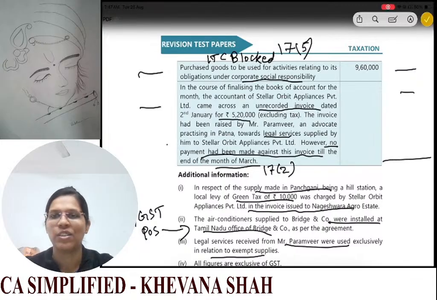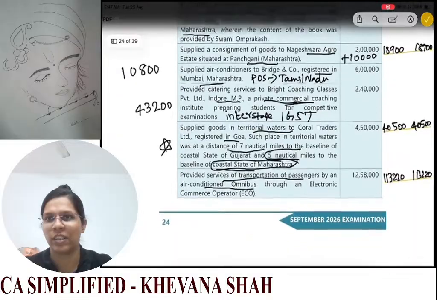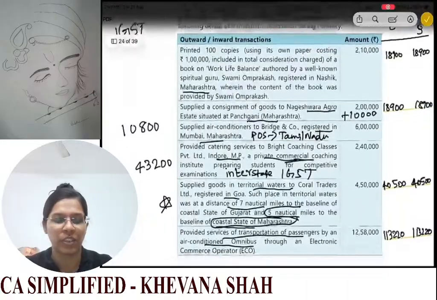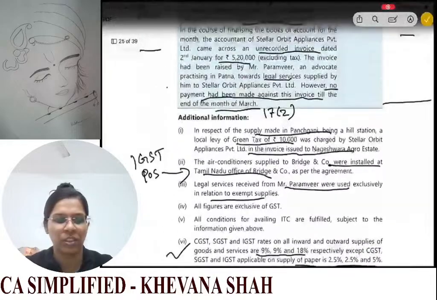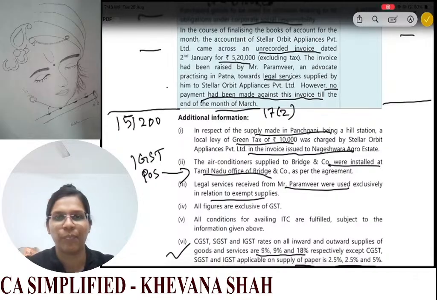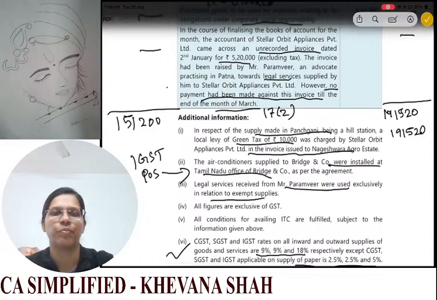Okay, so here we have these: 18,900, 18,900, 4,500 and 113,220, and for IGST you have 108,000 and 43,200. Now please make the totals. Okay, so total of these you will get 151,200, and for these you are getting 191,520 each. Okay, so that is your final answer.